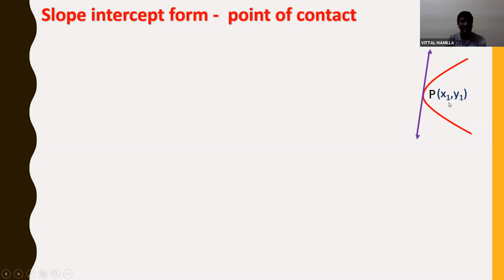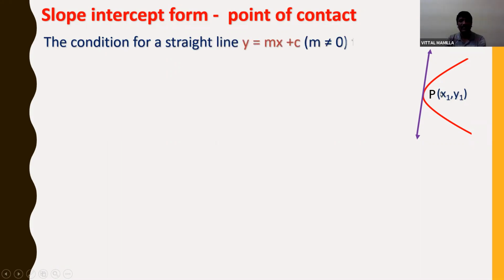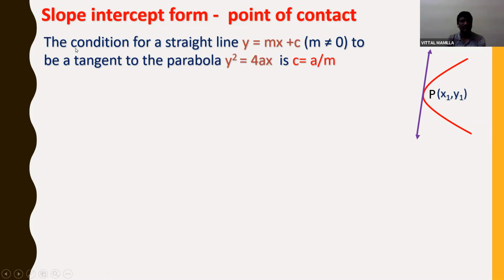P(x1, y1) is a point. Now I need to find out the x1, y1 values with respect to the slope intercept form. So the condition for the straight line y = mx + c to be a tangent to the parabola is c = a/m. This we know.